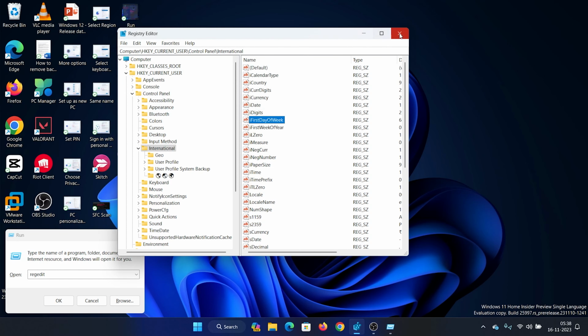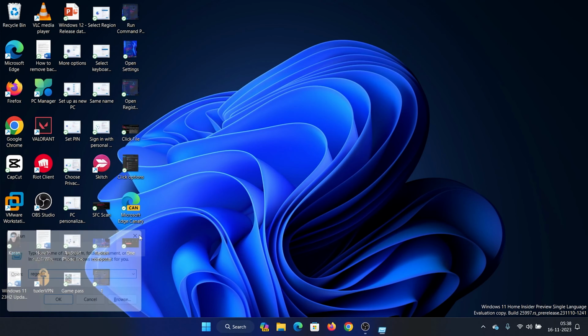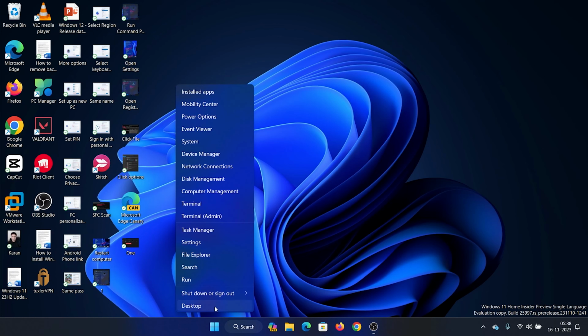I'll click on OK. I'll close this window. I'll right click on the start button. I'll select shutdown or sign out and then I will restart my computer. When I restart my computer, I will notice that the first day of the week is Sunday.